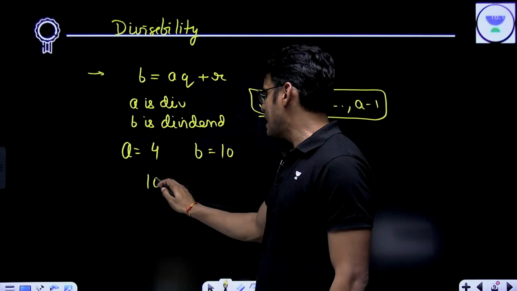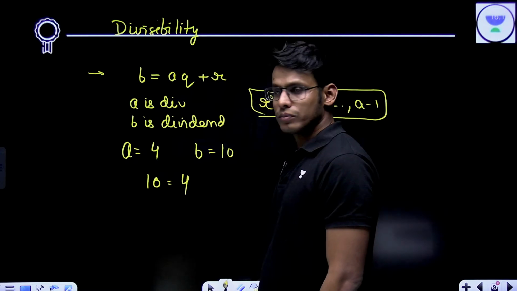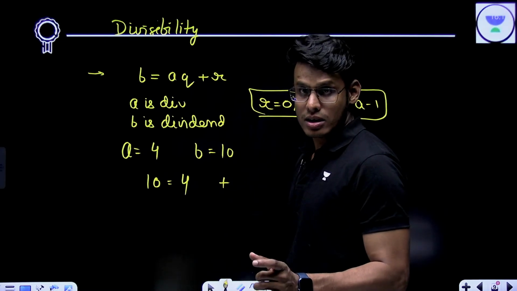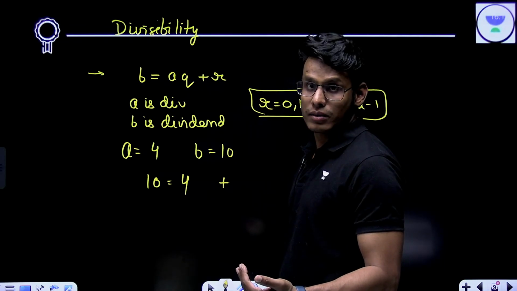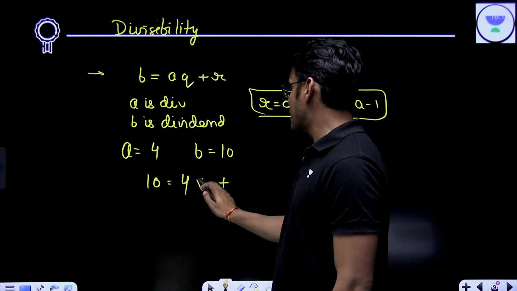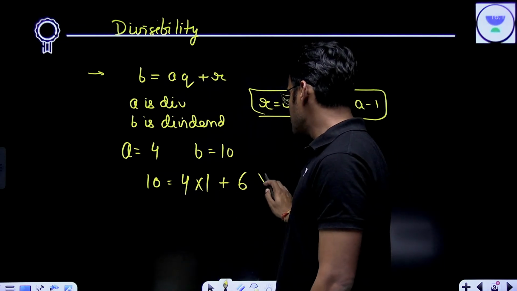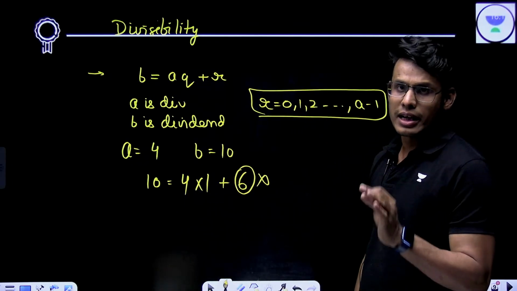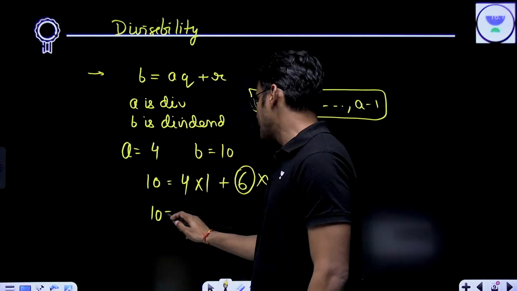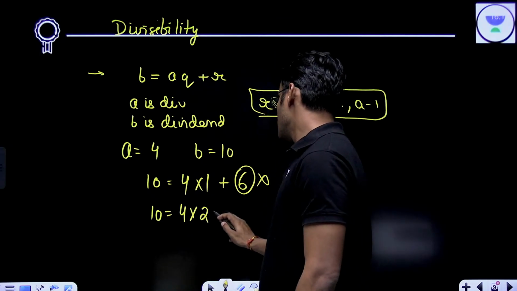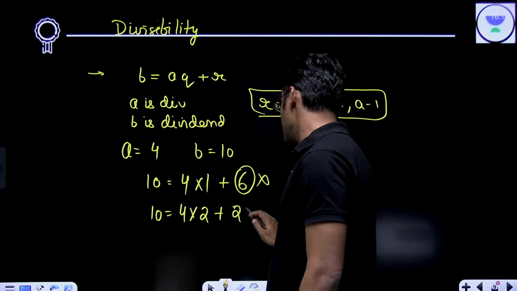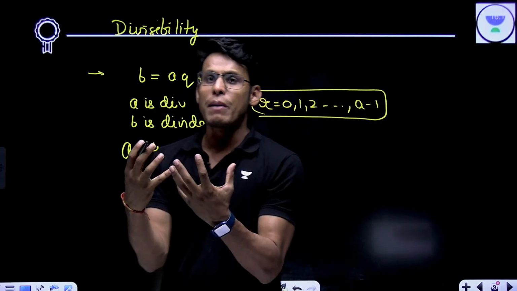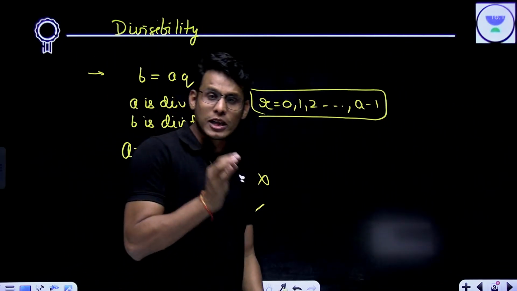So if I write 10 here, 4, I have to make sure that my remainder is less than my divisor. Just imagine if I write it like this. This is wrong because my remainder is coming out to be more than the divisor. But when I write it like this and the remainder condition is satisfied, then I'm good to go. This is where I have to expand my mind.